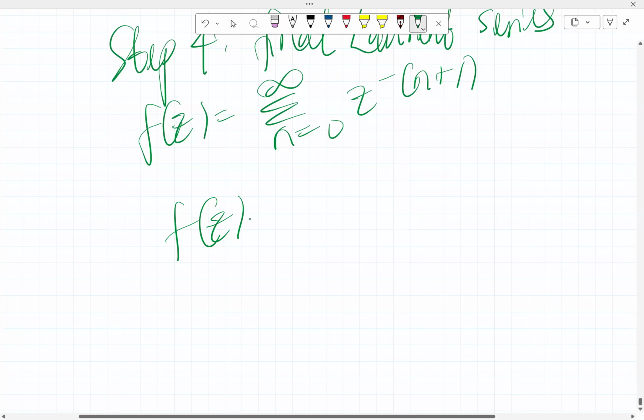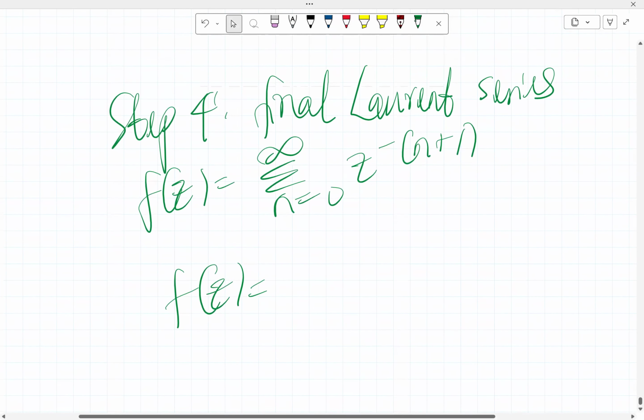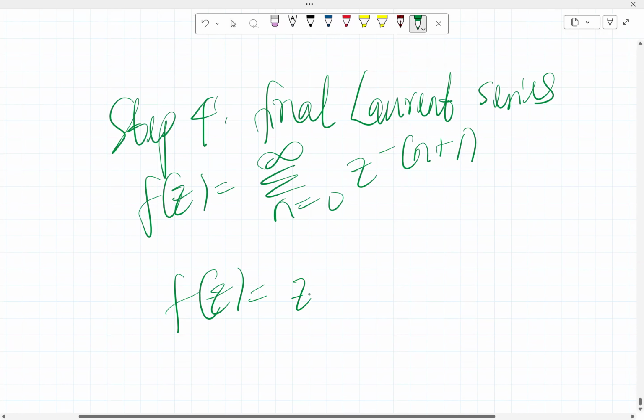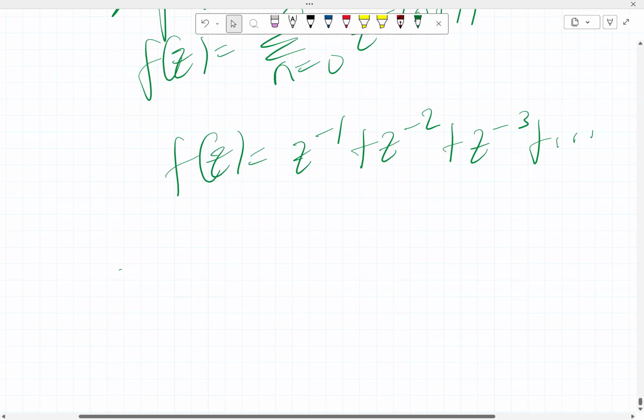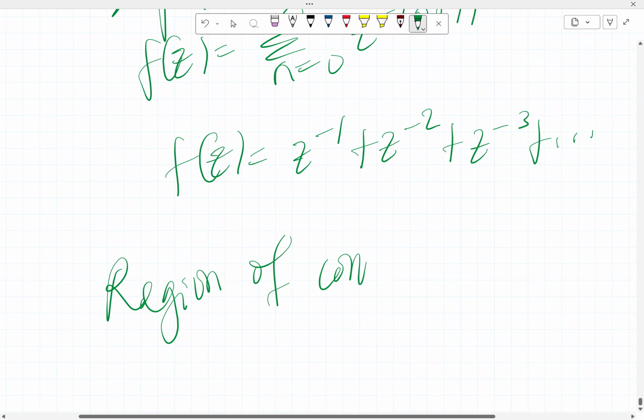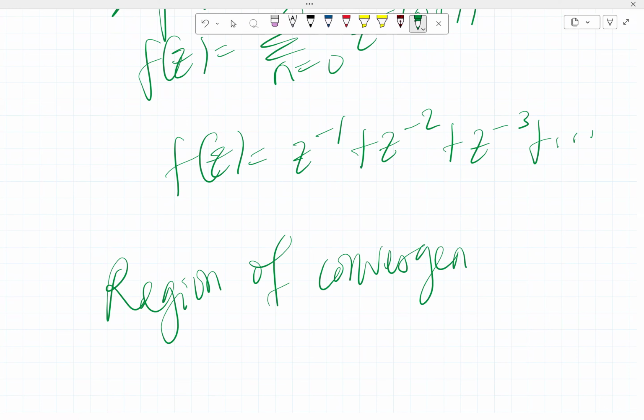So f of z now, if you expand this, when n is 0, you have z raised to power minus 1. When n is 1, we have z raised to power minus 2. When n is 2, you have minus z raised to power minus 3, and so on and so forth. That's all we have there. So in this case, the region of convergence is absolute value of z greater than 1.